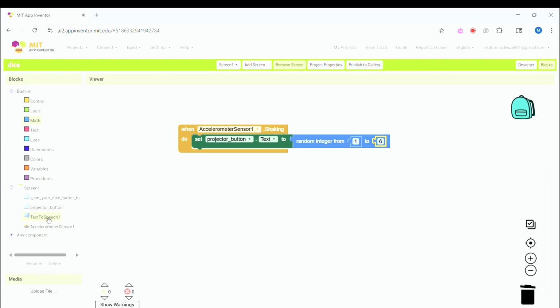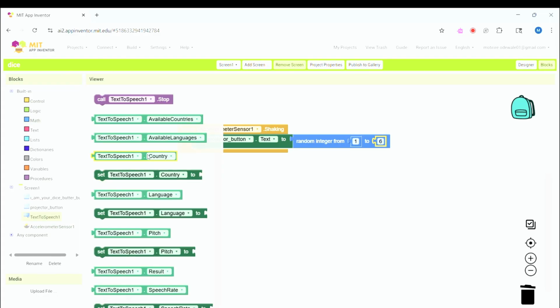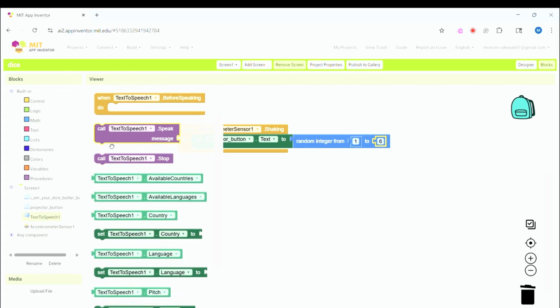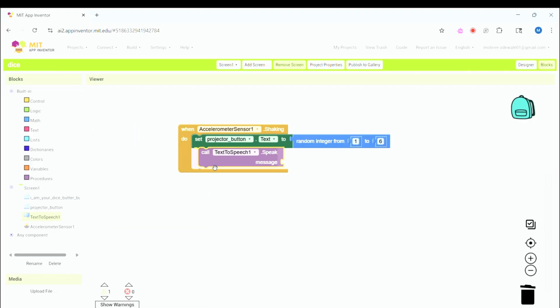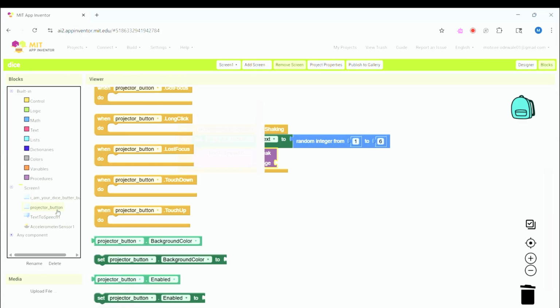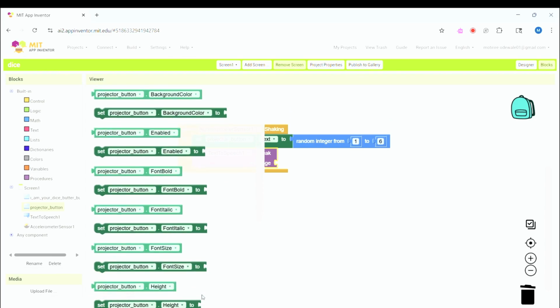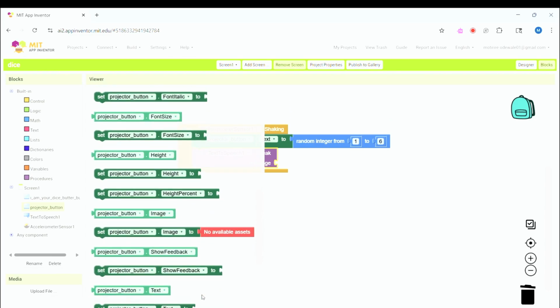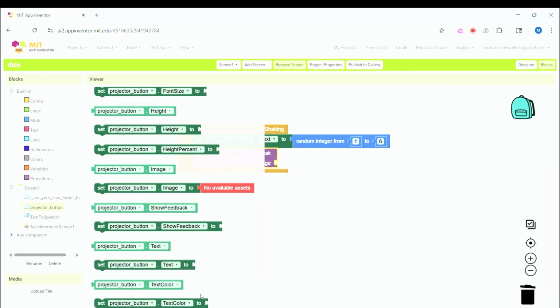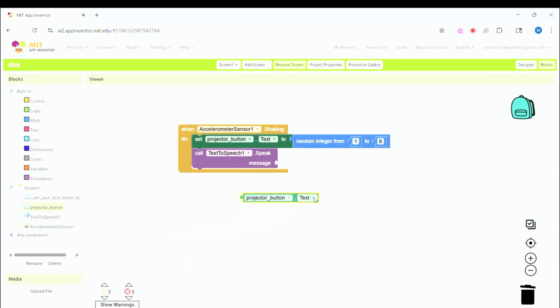We're going to call our text to speech to speak the message of button 1, or of our projector button. We come here and we look for projector button text, and we're going to attach it here. That's the click.